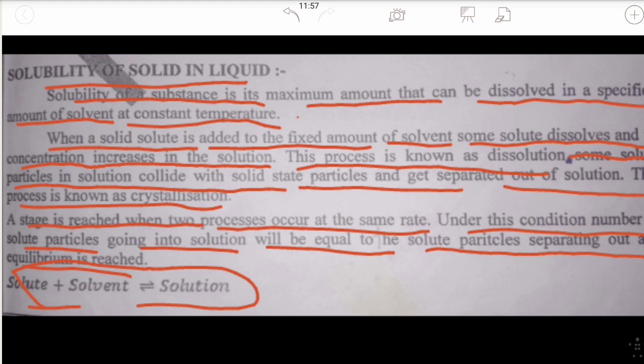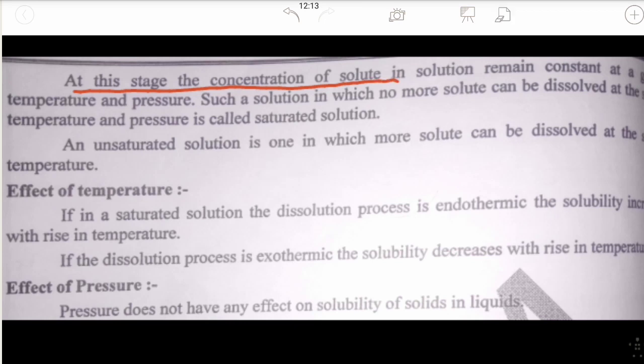The concentration of solute in the solution remains constant at a given temperature and pressure.